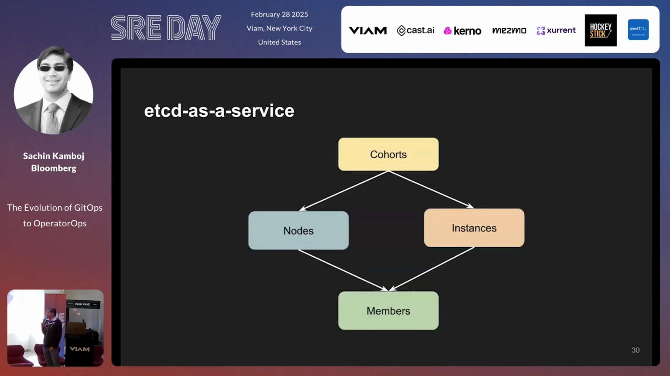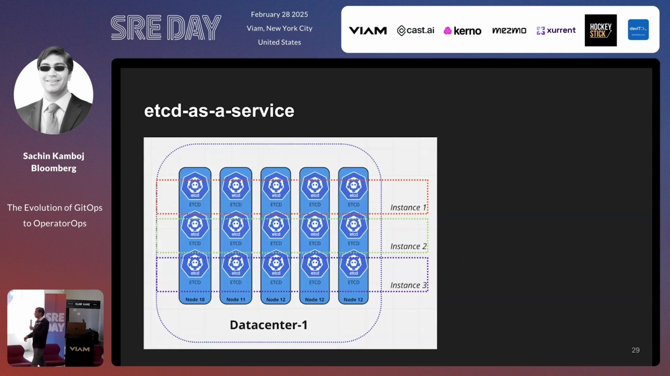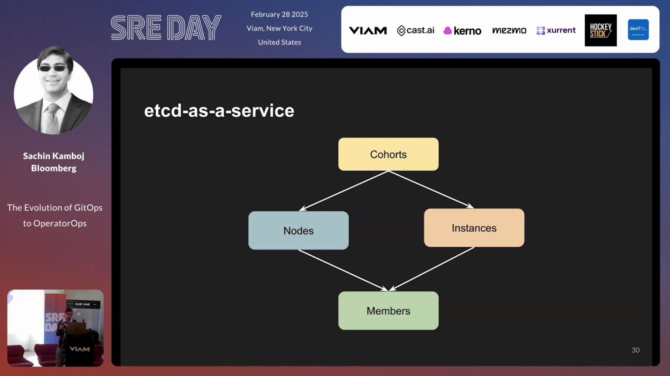So back to etcd as a service, the key idea is there are cohorts. Cohorts are made up of nodes. There can be 5 nodes, there can be 3 nodes, there can even be 9 nodes if you're doing a stretched etcd for something wacky. And then the nodes are subdivided up into instances. And nodes and instances together make members. So what are members? If you look at every single one of these boxes, it's actually a process running on a given node. And a process running on a given node that forms a part of an etcd cluster, an etcd instance, is just called a member. That's our terminology for it.